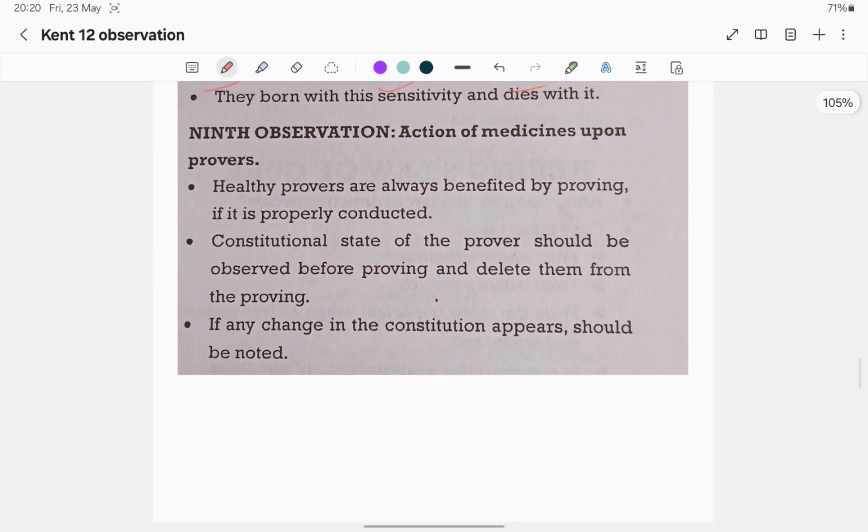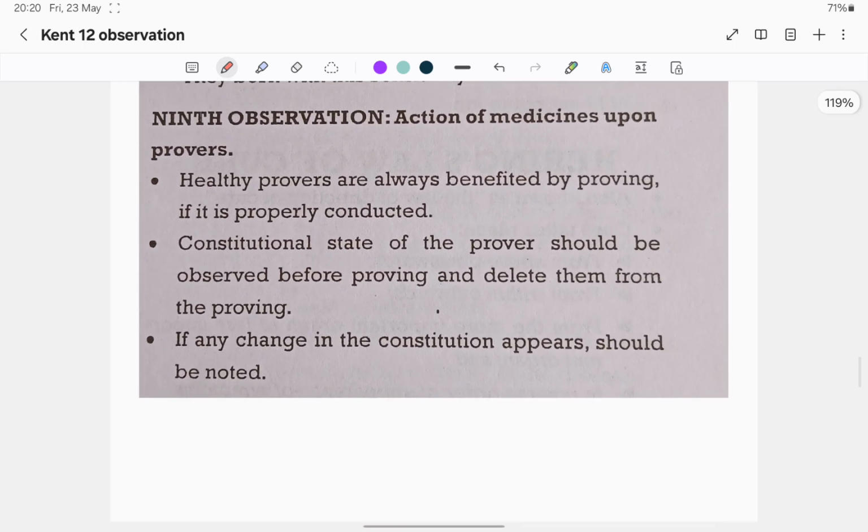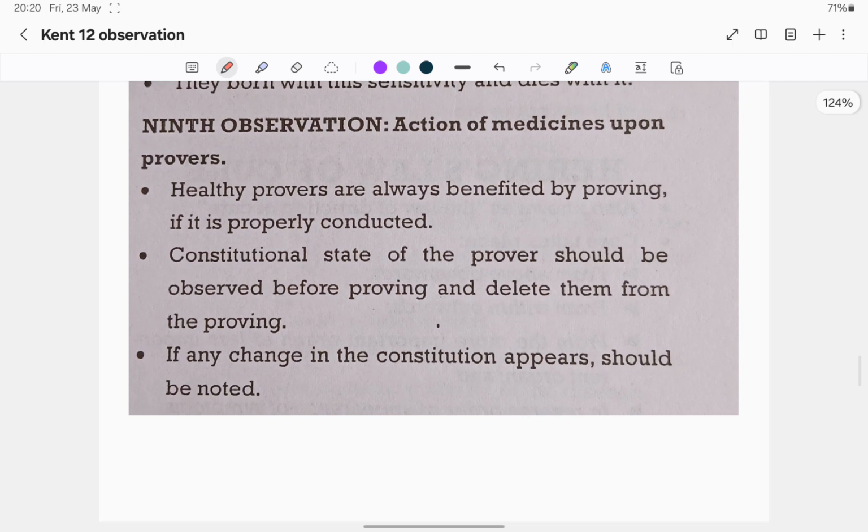Now come to the 9th observation, about the action of medicines upon provers. Healthy provers are always benefited by proving if it is properly conducted. Proving of medicines is done on healthy provers.